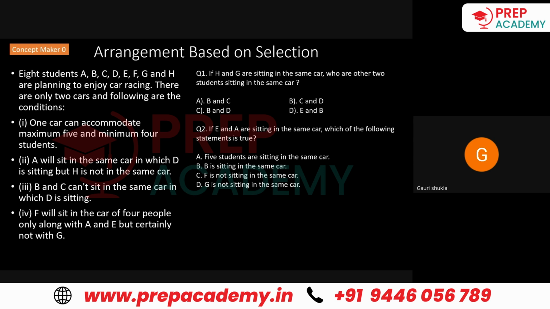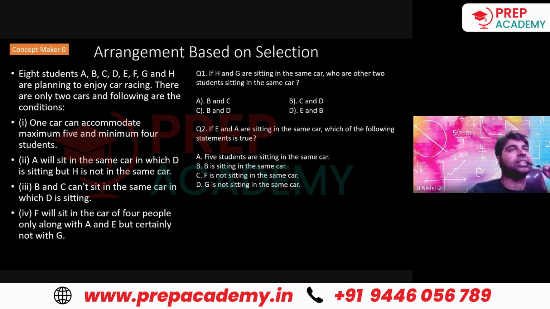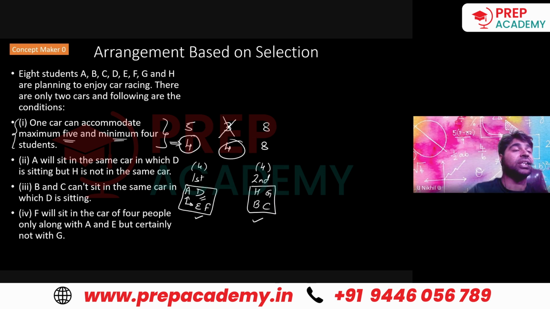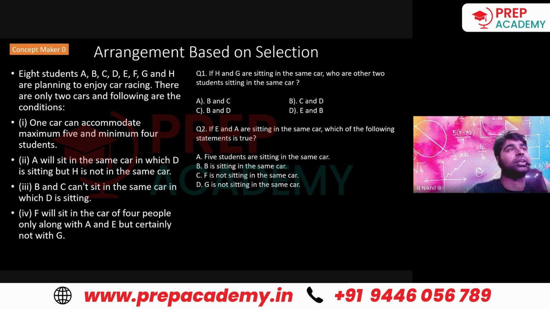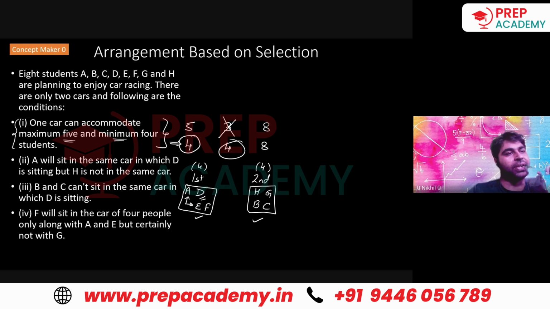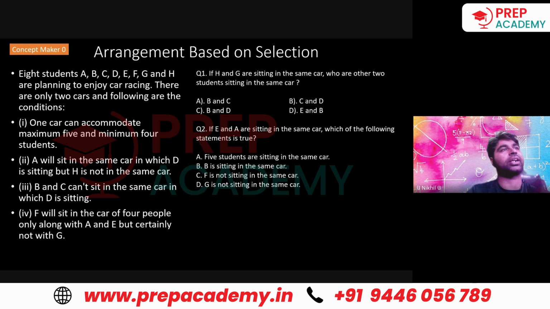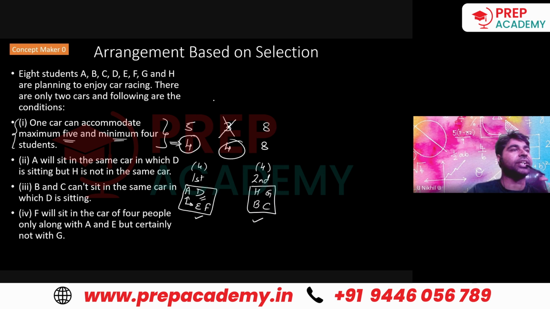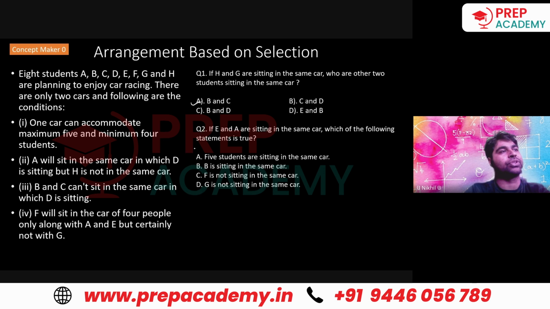Yes, sir. If H and G are sitting in the same car, the other two are B and C, right? First option: if E and A are sitting together, which of the following statements is true? 5 students are sitting in the same car? No, 5 students cannot sit in the same car.